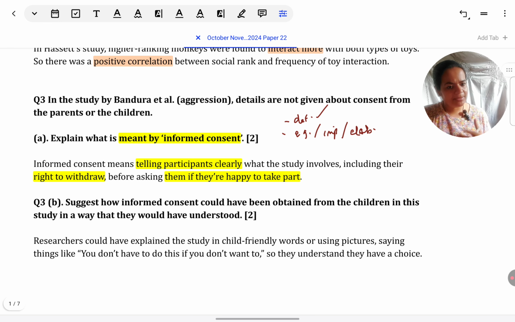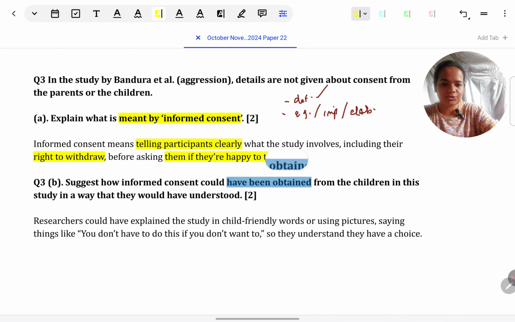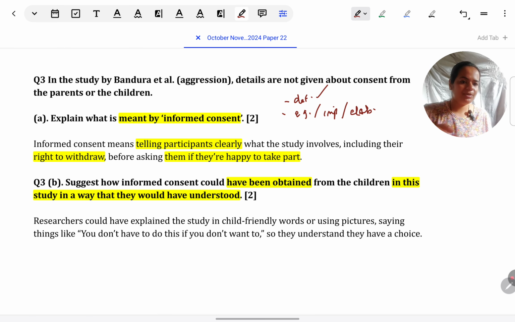And let's look at the final question for this part. Suggest how informed consent could have been obtained from the children in this study in a way that they would have understood. This is a very straightforward question. In Bandura's study, we know 3 to 6-year-old children were there, preschool, very young children.